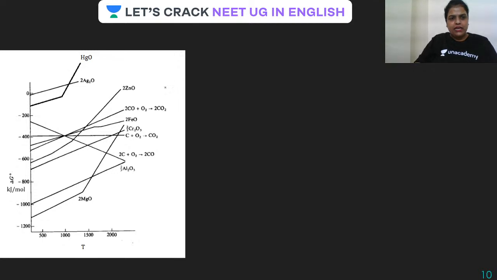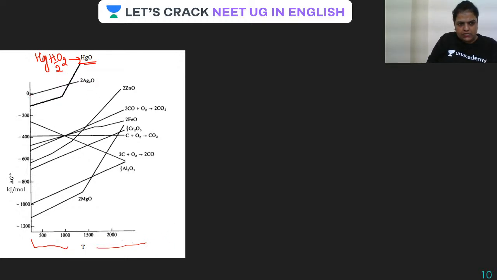This is all clear that this is a graph of delta G when the oxide of a particular element is forming. So let me tell you the reaction is: Hg plus half O2 giving HgO. Is this clear? And just look at this, guys. This is the lower temperature and here is the higher one. And just look at this: this is 0 and all these values are negative.